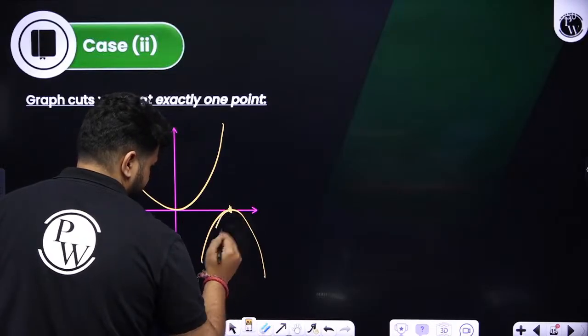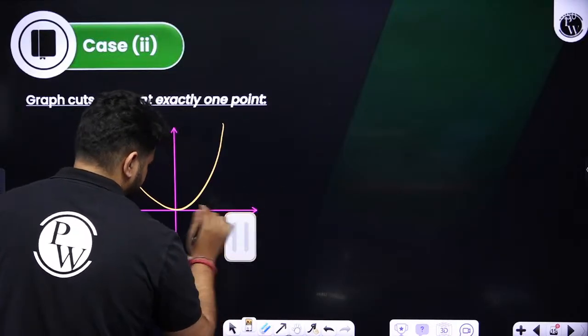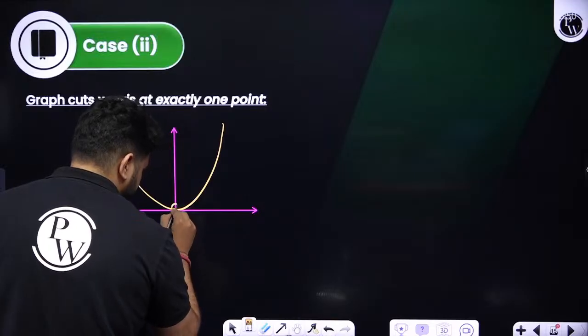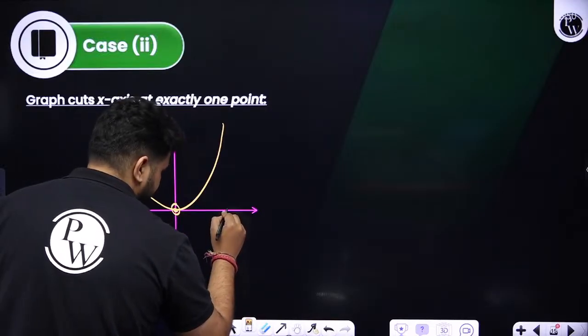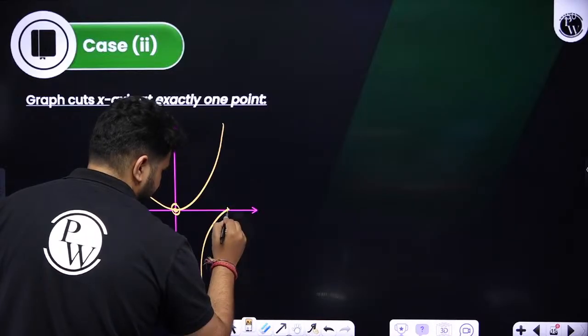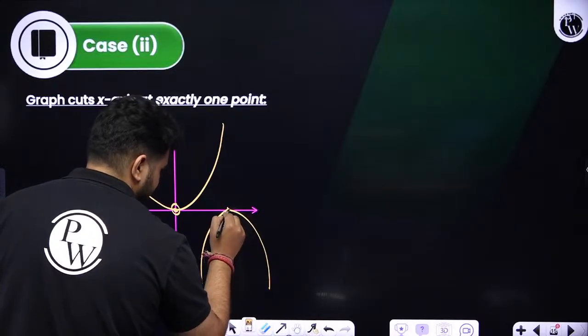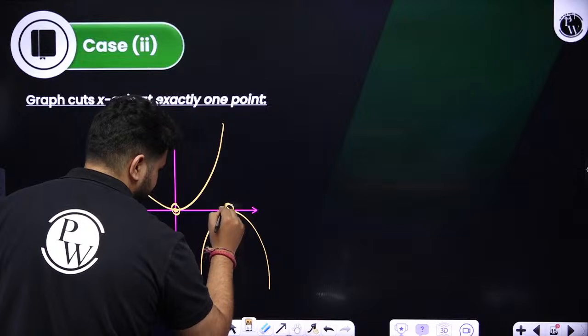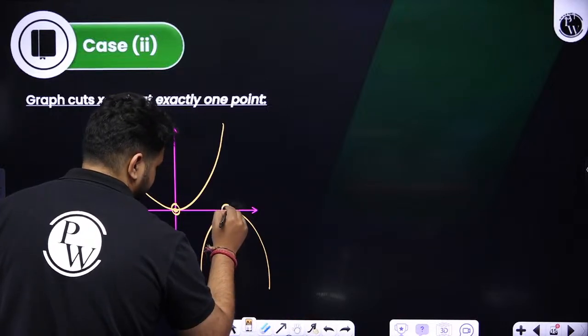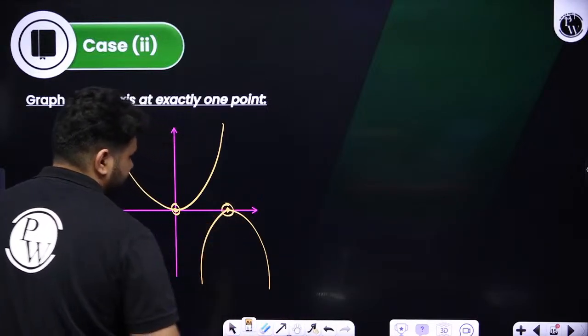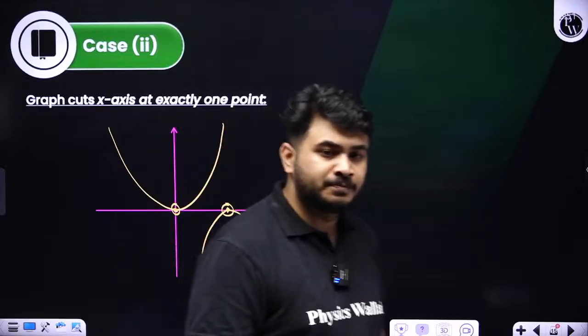Here exactly at 1 point, this is the 0. Here also, if this is the point, the graph can be like this. So here also exactly 1 zero will be there.